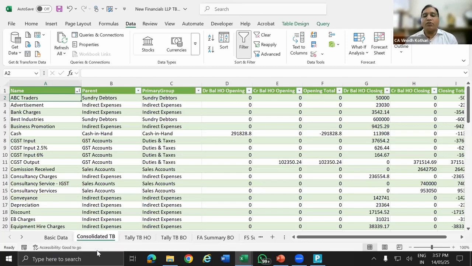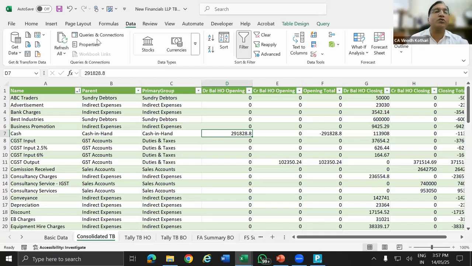Done. That's it. Now we are good to go. My trial balance is updated. What I have done, same thing. I have selected the name, changed the name, parent group, opening balance. I said to add some steps where there is zero opening balance, closing balance is there. That automatically filter will be there. But there are some ledgers where balance is zero, but I have opening balance. So all these steps I have added.